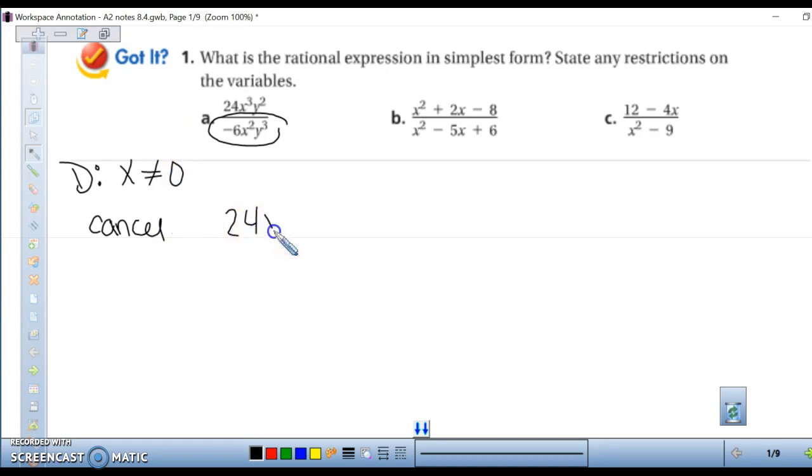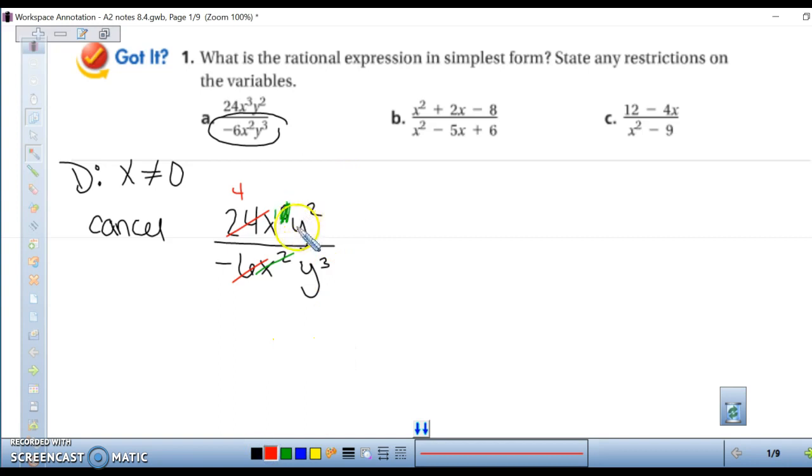So we have 24x cubed y squared divided by negative 6x squared y cubed. 24 and 6 can be canceled, and that leaves a 4 on the top. X cubed and x squared, 2 can be taken away from the bottom and 2 can be taken away from the top, which leaves 1 behind.